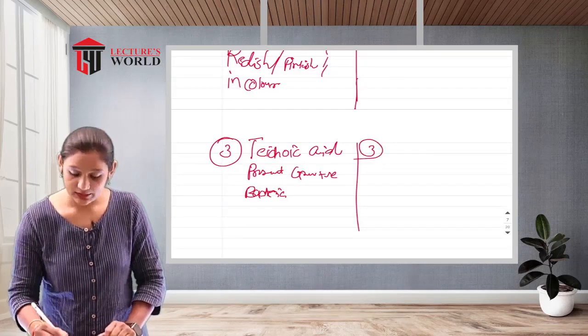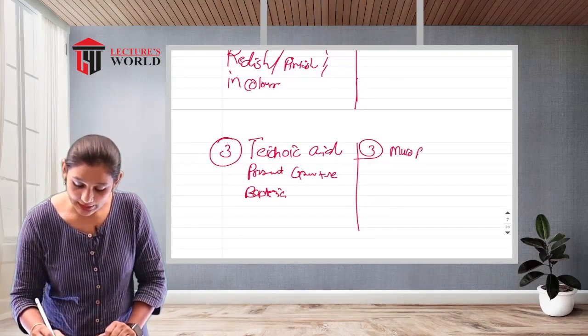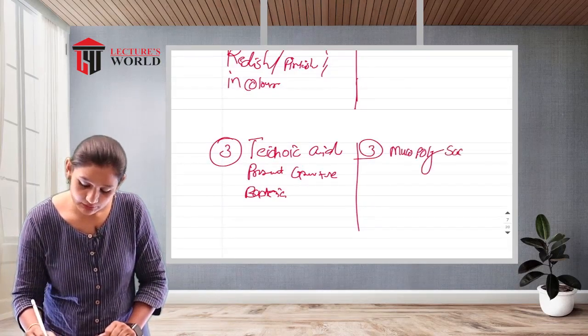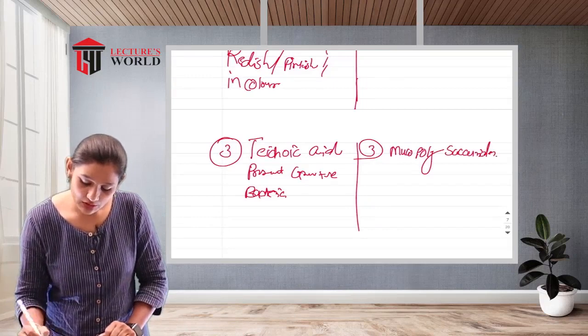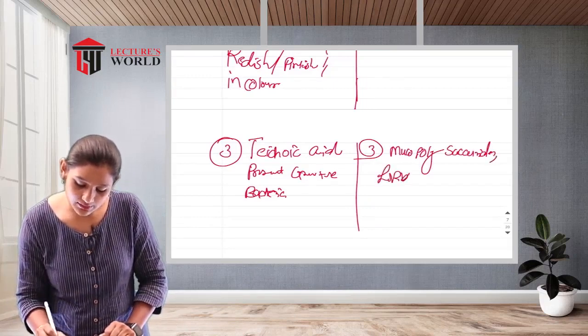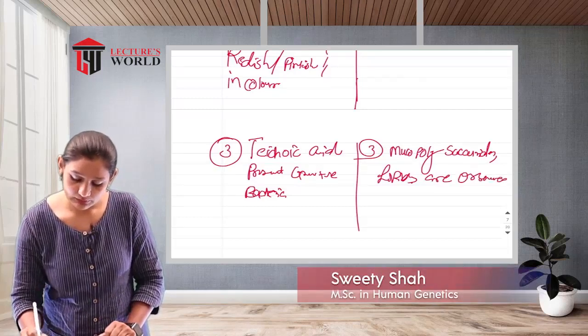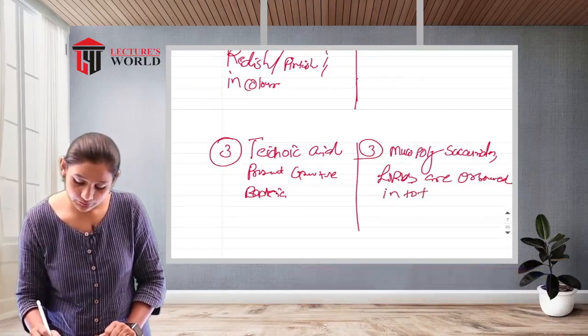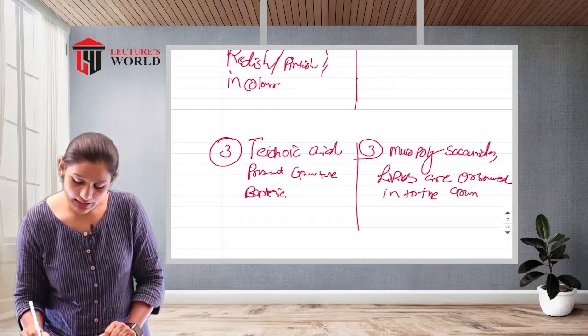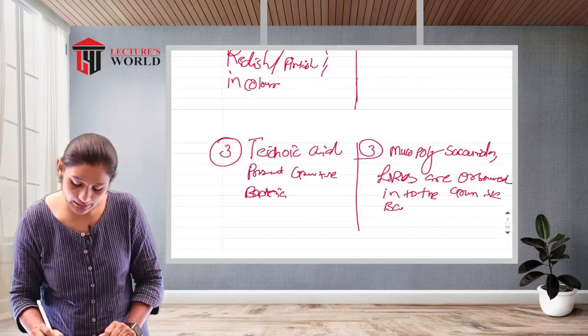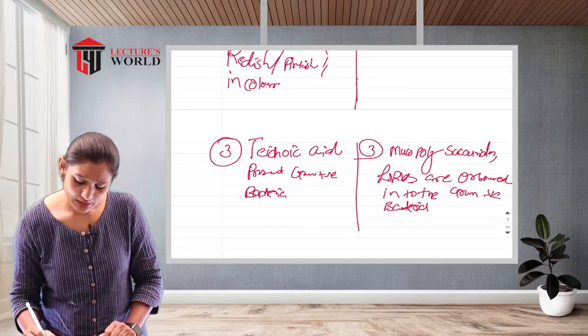And the third one, mucopolysaccharides or lipids are observed in the gram negative bacterial cell wall.